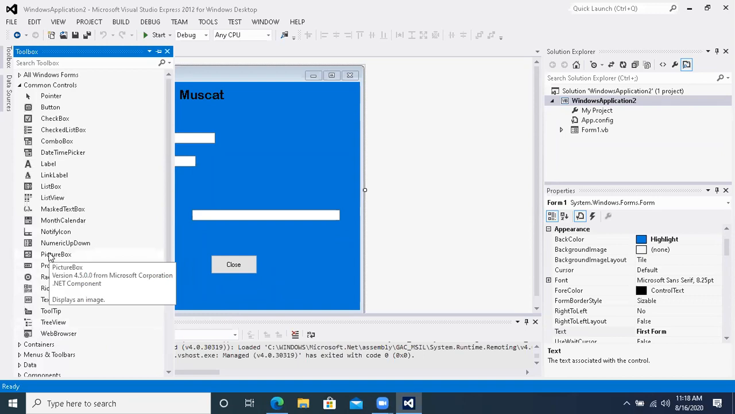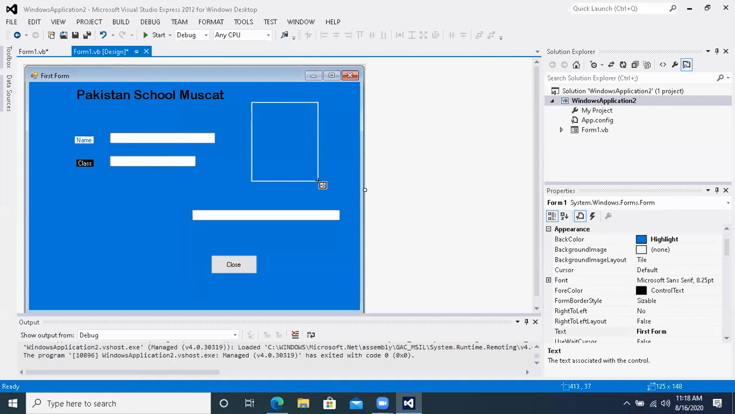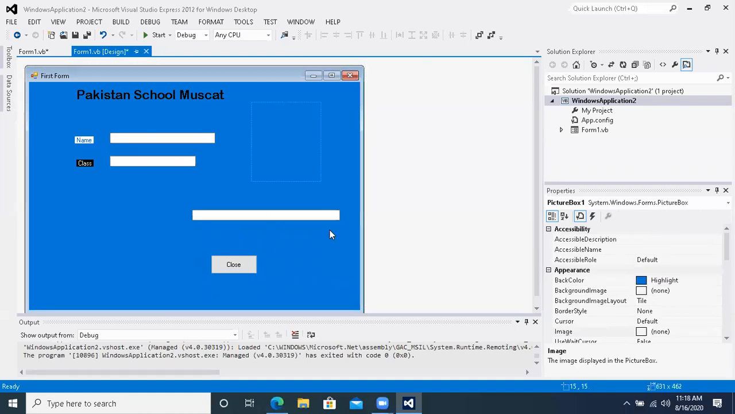Picture box. This is the picture box. Are you able to see? When I click on it, I draw one picture over here. The picture box is there. Keep in mind, it is only a box, a picture box. When I click this picture box, I want to have a picture in it. How can I have a picture in it?